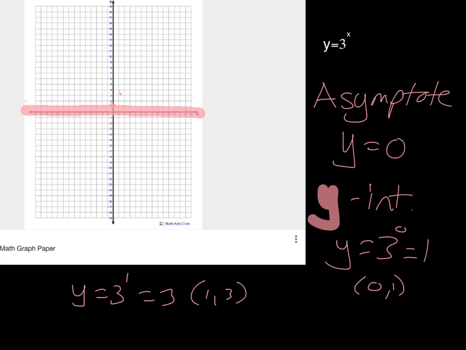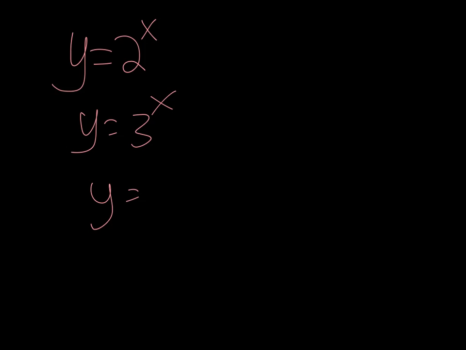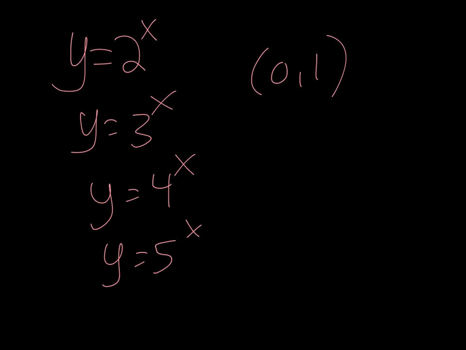And then I know that my graph, my exponential function, is going to come in from negative infinity, hit the y-intercept, and head up. And that is my sketch of y equals 3 to the x. If you had, for example, y equals 2 to the x, y equals 3 to the x, y equals 4 to the x, y equals 5 to the x, all of these had a y-intercept of 1, and they had an asymptote of 0.